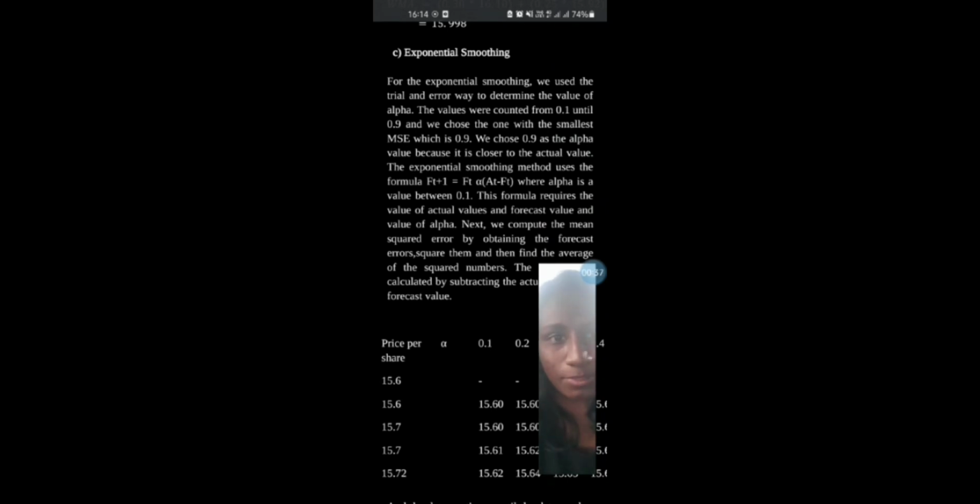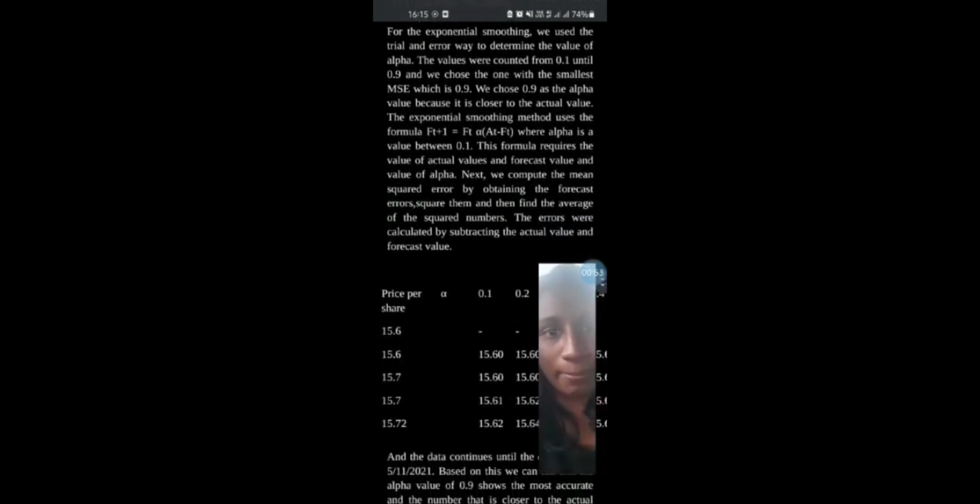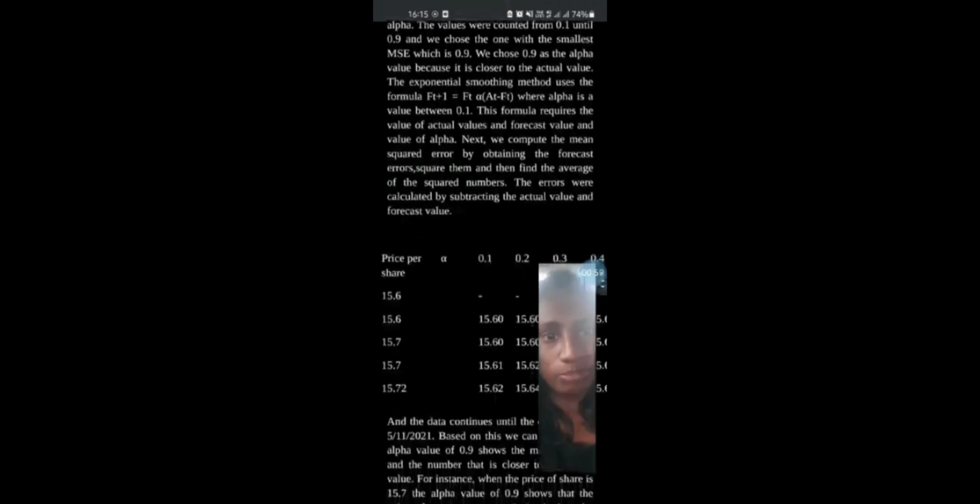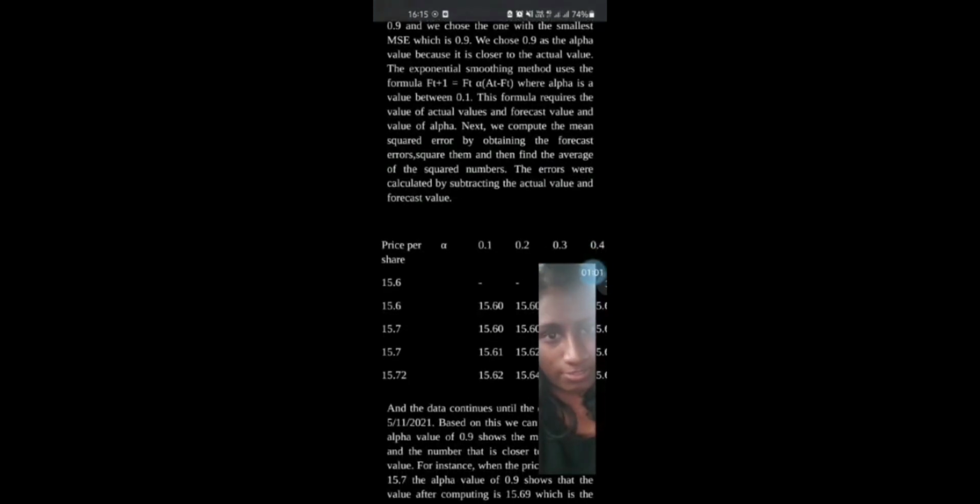For the exponential smoothing, we use the trial and error way to determine the value of alpha. The values were counted from 0.1 until 0.9, and we chose the one with the smallest mean squared error, which is 0.9. We chose 0.9 as the alpha value because it is closer to the actual value.